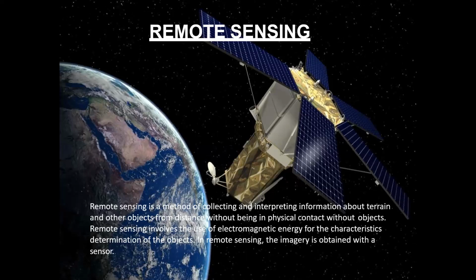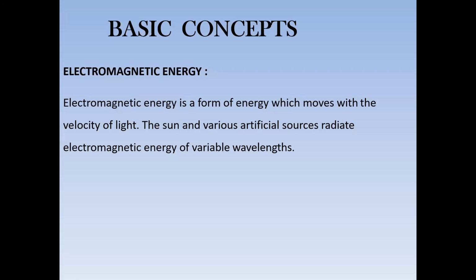Go to the next slide. Basic concepts: electromagnetic energy. Electromagnetic energy is a form of energy which moves with the velocity of light. The sun and various artificial sources radiate electromagnetic energy of variable wavelengths.